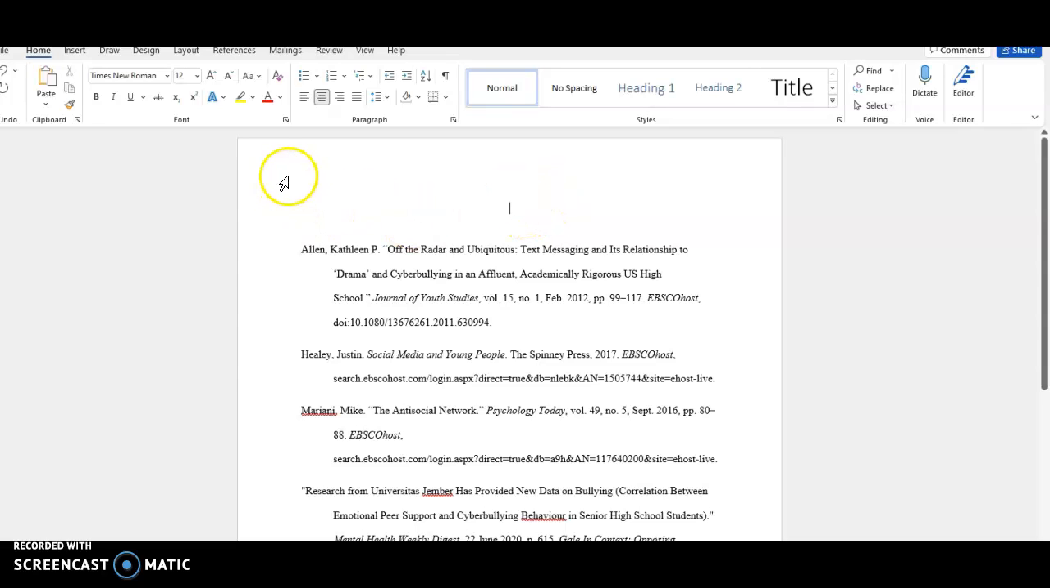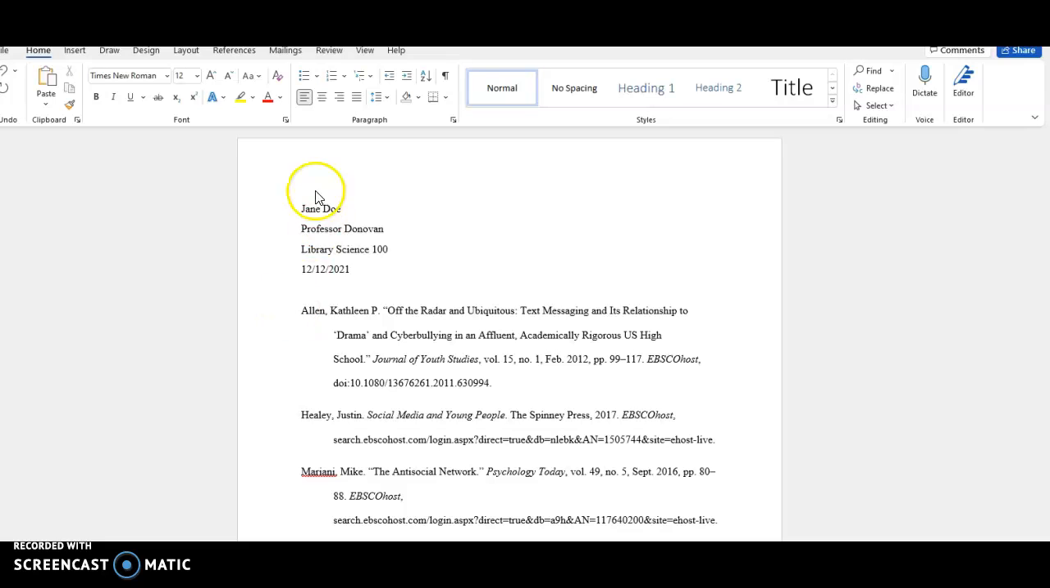So now I'm just going to add in my name, the instructor, the class, and the date. So I've added that up here, and now I'm going to add the page numbers. Now everybody's computer is different, but I'm going to show you how I do it on mine. I'm going to go up here to Insert.